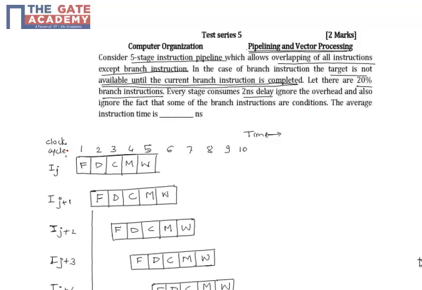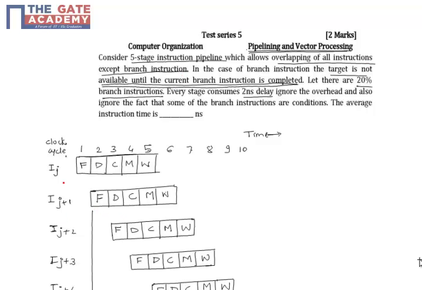In order to answer this question, let us first consider instruction J and assume that it's a non-branch instruction. Since the instruction pipeline is 5-stage, we draw here a 5-stage pipeline where the stages are fetch, decode, code, memory and write. Since J is a non-branch instruction, we can overlap this instruction in parallel with other instructions, as given in the question.